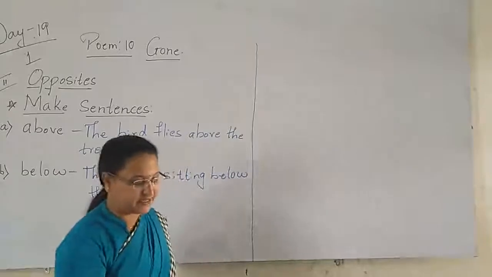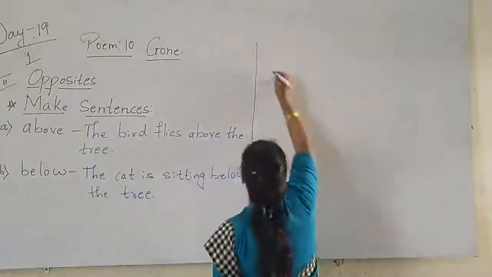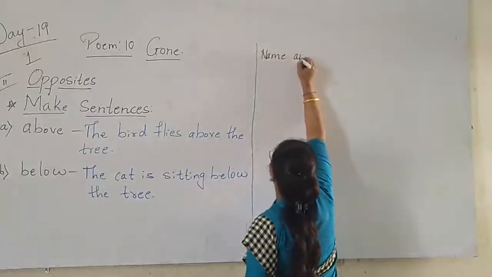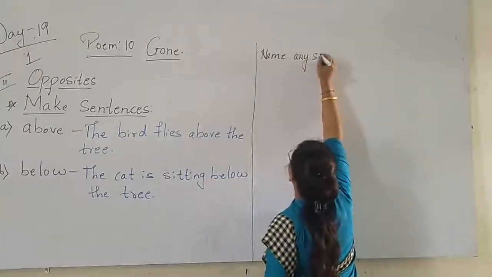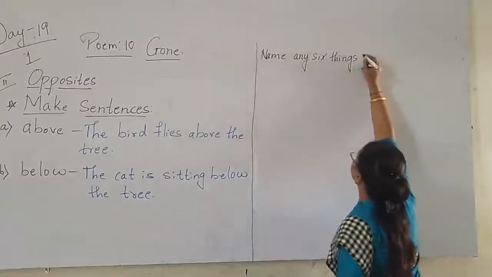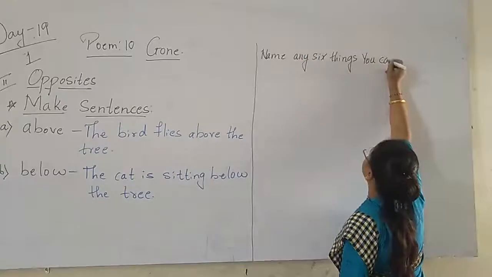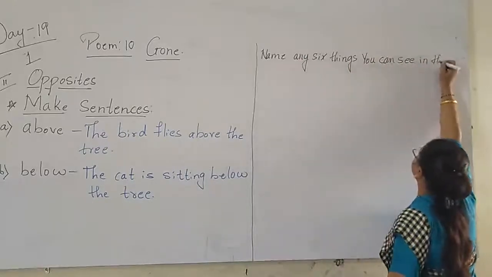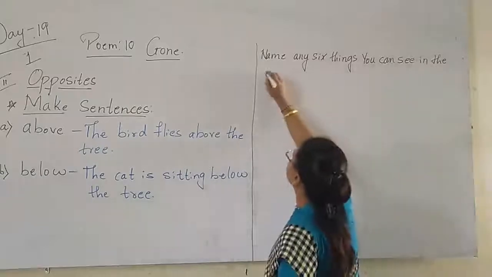Name any 6 things you can see in the picture.